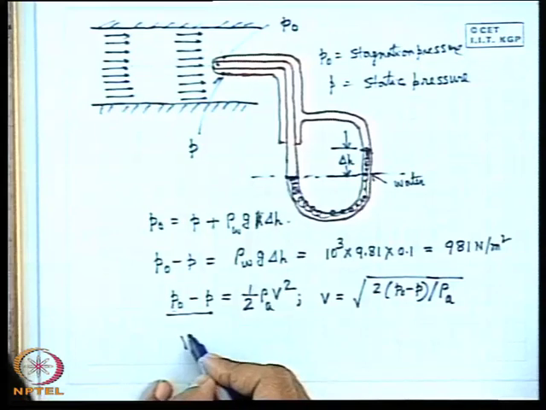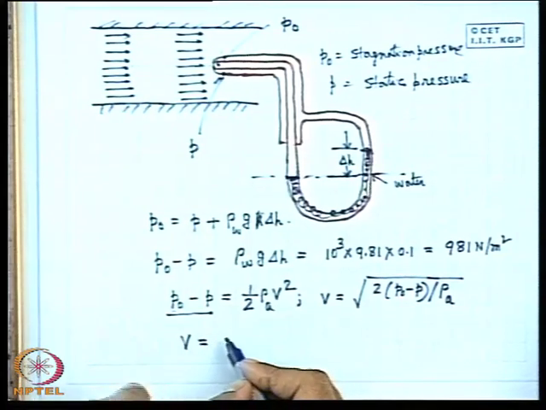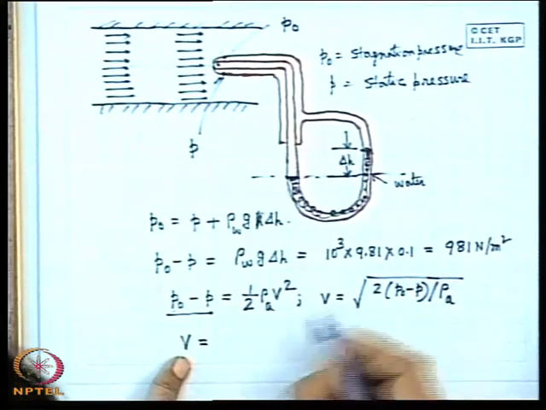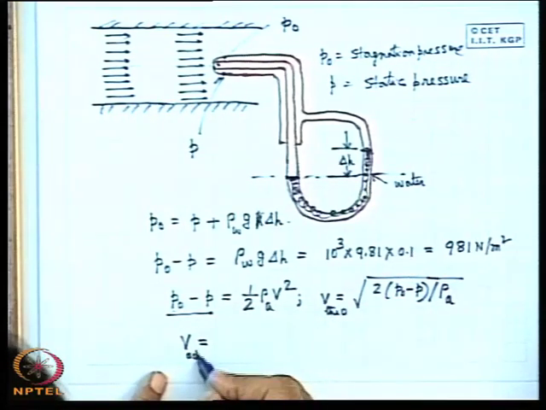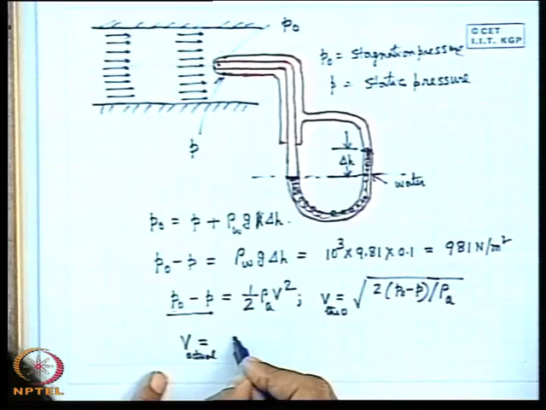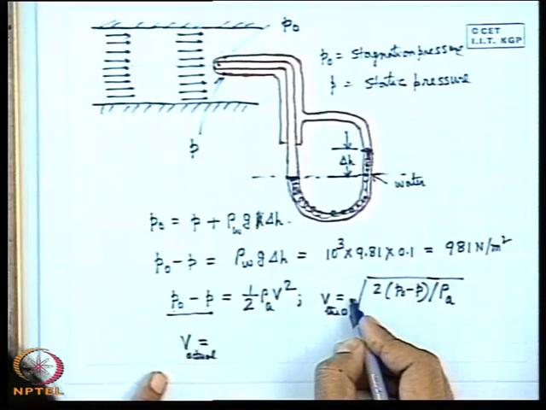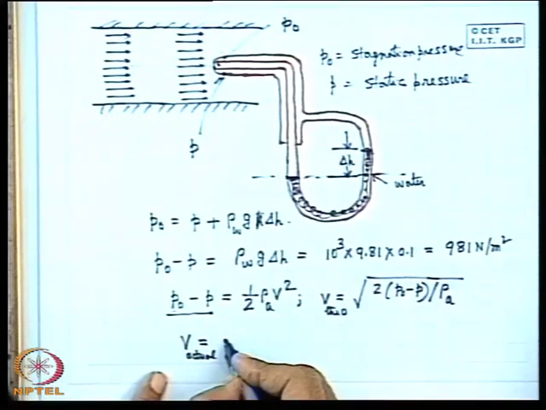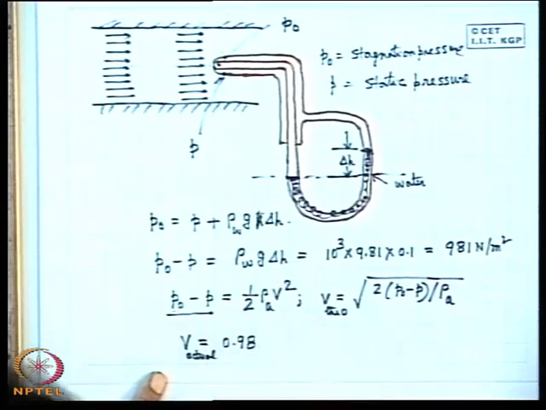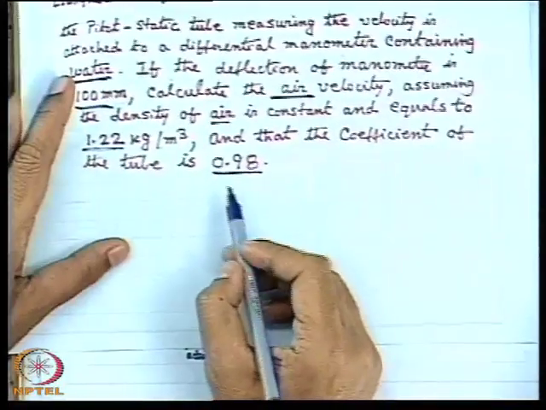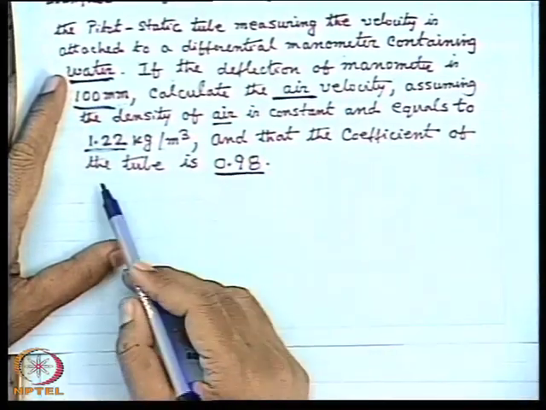So, V is the theoretical velocity. The actual velocity will be multiplied with a coefficient C. Now, this coefficient is 0.98 as it is given in the problem. The coefficient of the tube is 0.98.